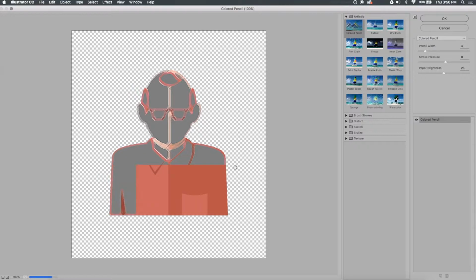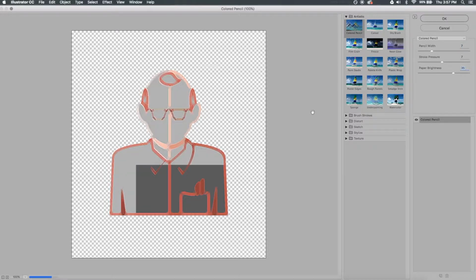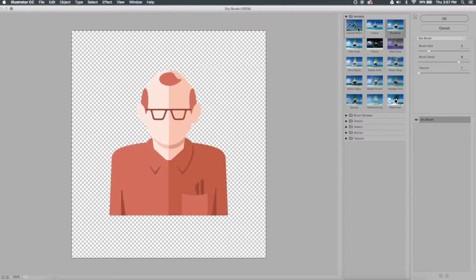So this is the colored pencil, and we have a lot of different options for the size of the pencil, the stroke pressure, the paper brightness. And I'm not going to spend time actually going through all the different parts of this, but I just want to point out the process of kind of experimenting and going through these. I'll just go through and look at some of these and see their effect. I like this film grain.